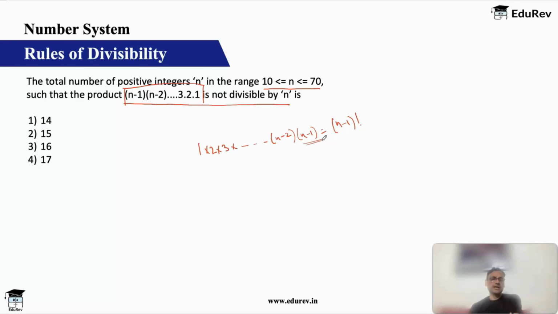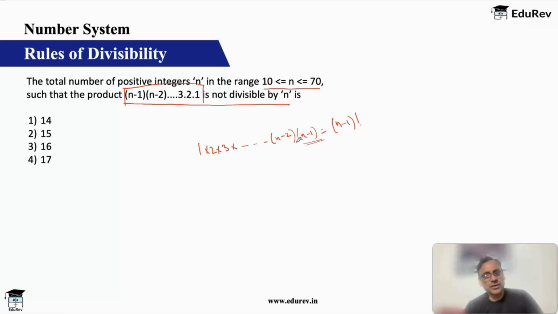For example, if you take 10 and you say that 10 is not divisible by 9 factorial, one less, that is not possible because 9 factorial will have 5, it will have 2 and it will divide 10, right?